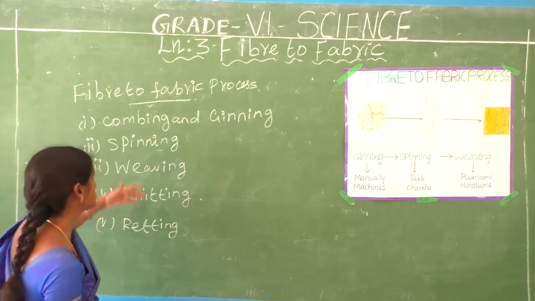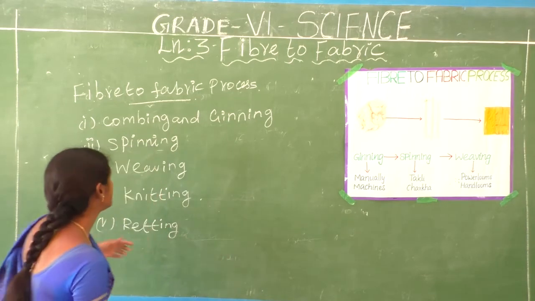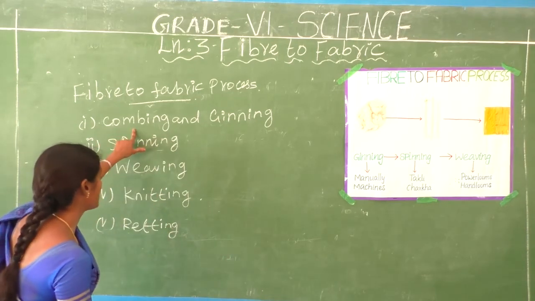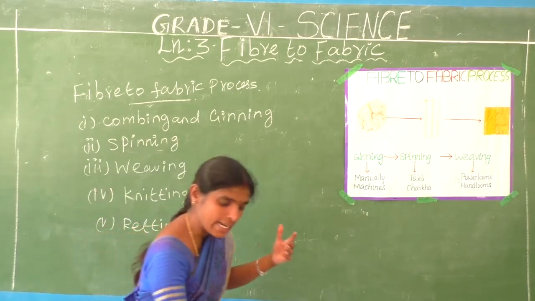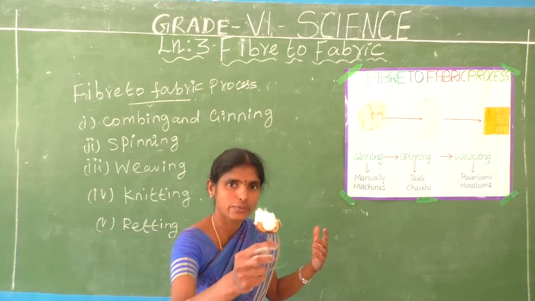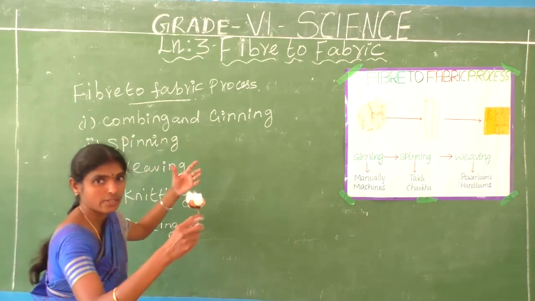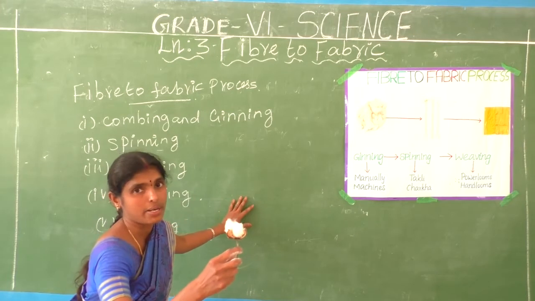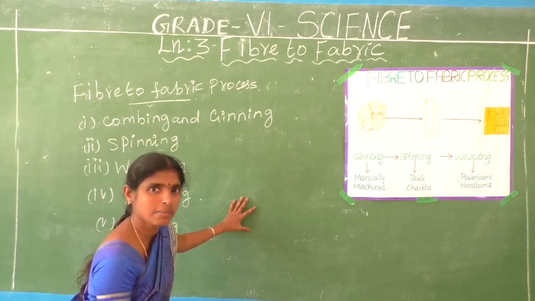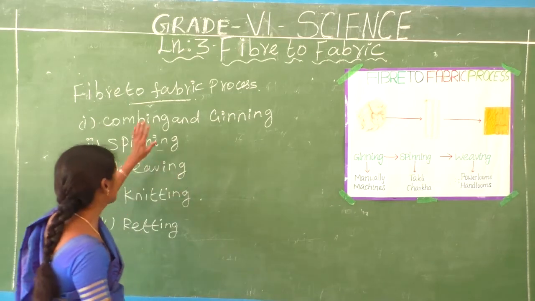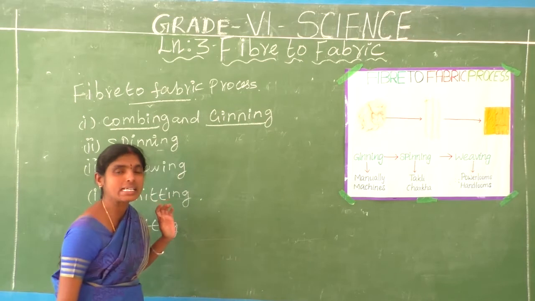Now we are going to see them one by one. Do you understand? Okay, see here. What is the first one? In the fiber to fabric process, first we get fiber. The fiber is obtained from the cotton plant. Okay, what is the first process? Combing and ginning.